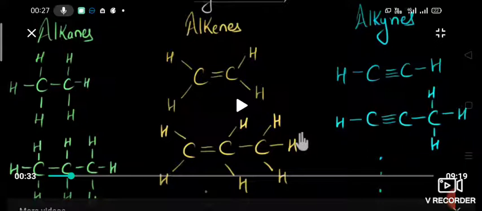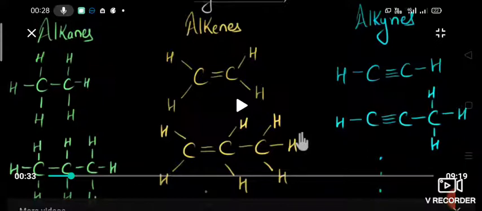C3H8 is the third member of alkane, that is propane. What is the general formula of alkane? CnH2n+2. So methane, ethane, propane are the homologous members of the alkane group.